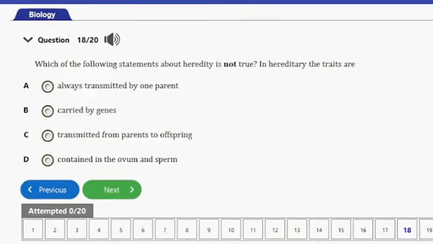Question number 18, it says, which of the following statements about heredity is not true? In heredity, the traits are A, always transmitted by one parent, B, carried by genes, C, transmitted from parent to offspring, D, contained in the ovum and sperm. So guys, the answer to this question is option A, always transmitted by one parent. So that's not true. The hereditary traits are actually carried by both parents and not transmitted by one parent. So that's it for that question.